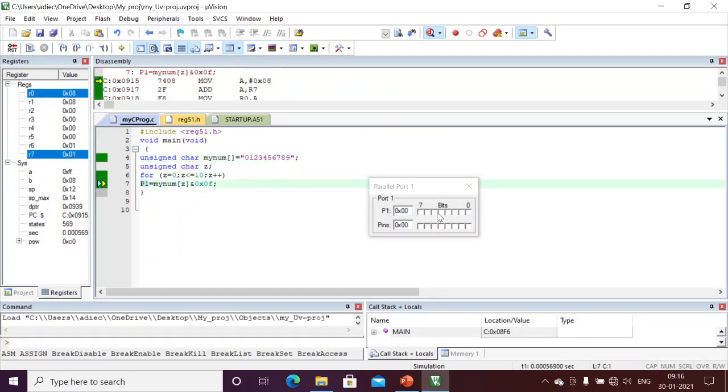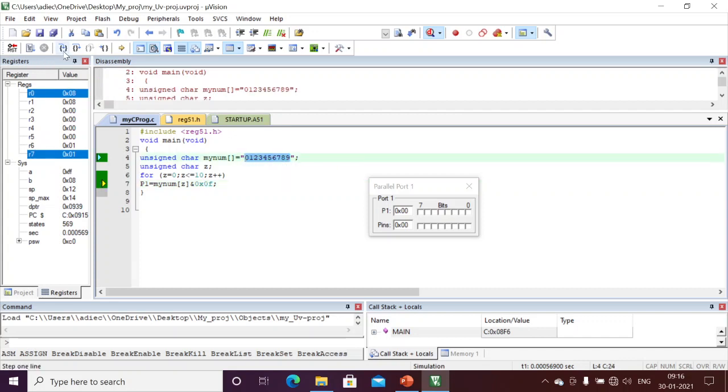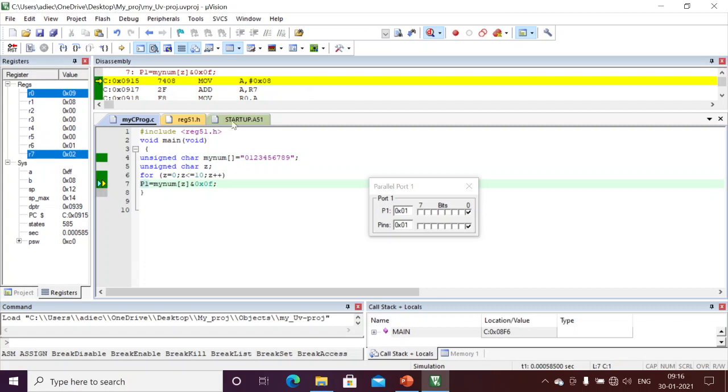Okay, see 0, there is no garbage data now. Why? Because I am just clearing the higher 4 bits here, and the lower 4 bits I am just taking from here, all the ASCII characters. Okay, I am executing one by one now. See, now it is 1. It is executing as per my program now. I do not see any junk data here.